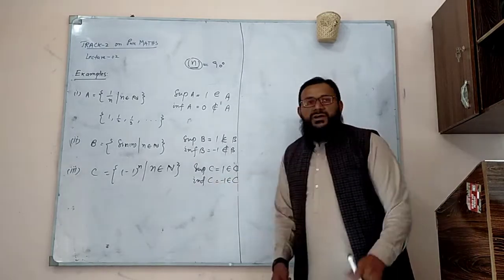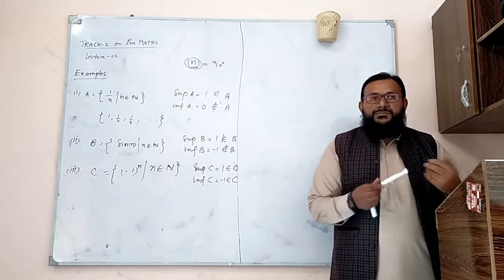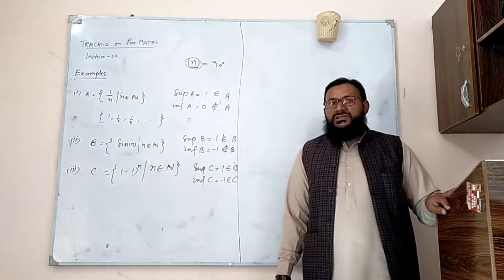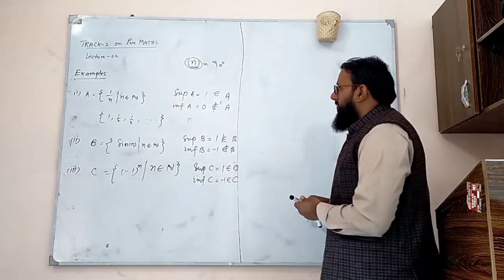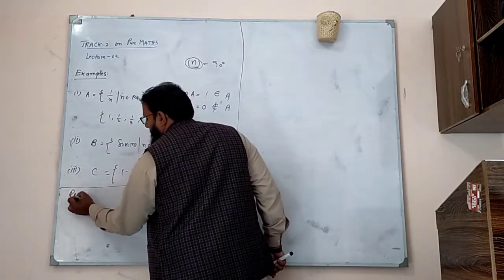So if the supremum belongs to your set, it's going to be the maximum value of your set. If the infimum belongs to the set, then it's going to be the minimum value of your set. Okay. There are some notes or remarks.